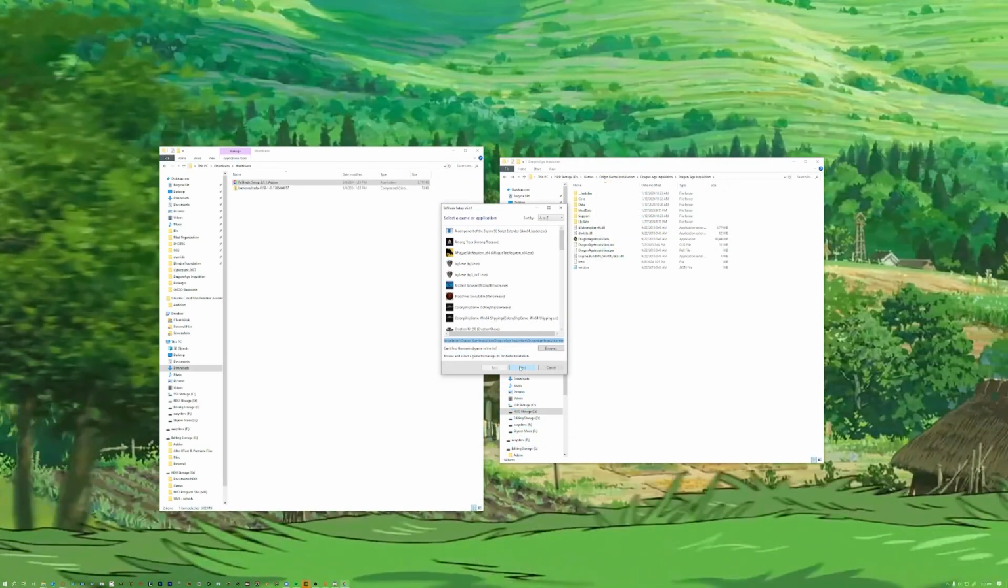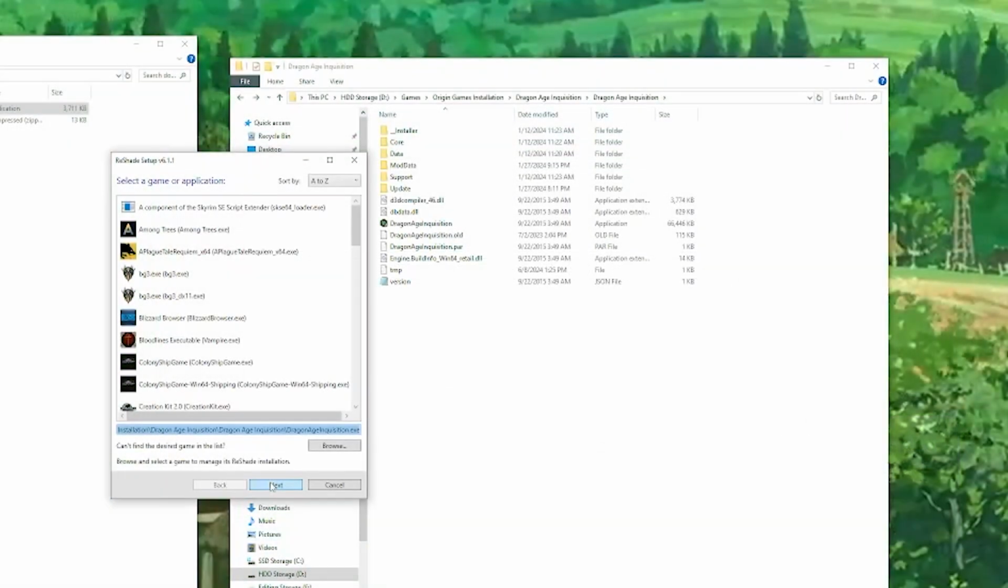Now, if you have Dragon Age Inquisition installed through your Origin, it's going to be under your programs file under Origin Games, I believe. And if you have it installed for Steam, it will be in your Steam apps and common. Since I am out of space, I installed it to an extra drive. So it depends on where you install it for you to have it work.